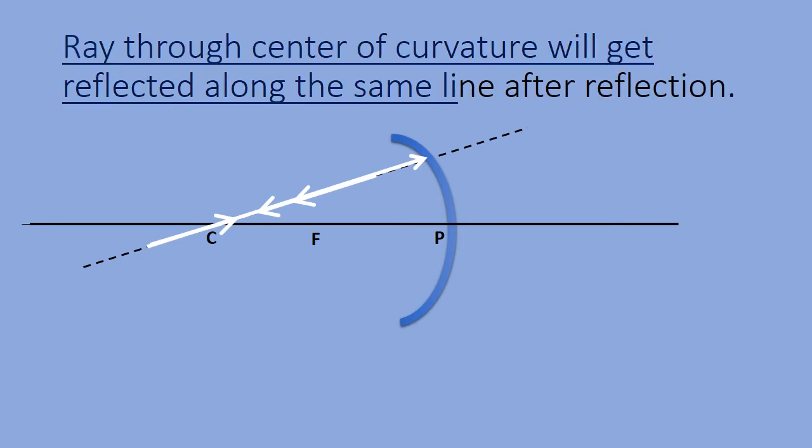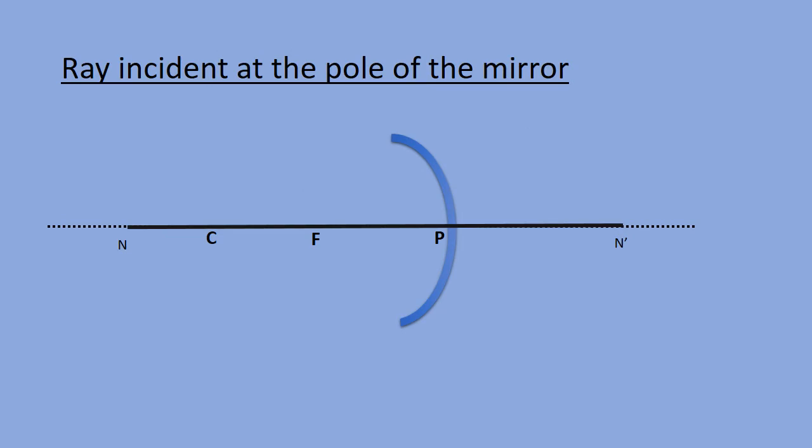Now, let's take the case of a ray incident at the pole of the mirror. Assume that this is an incident light ray which is incident at point P of the mirror. Now, this light ray will follow the laws of reflection and will get reflected from point P. Here, the normal at the point of incidence will be the same as the principal axis because both these lines pass through the center of curvature and the point of incidence.